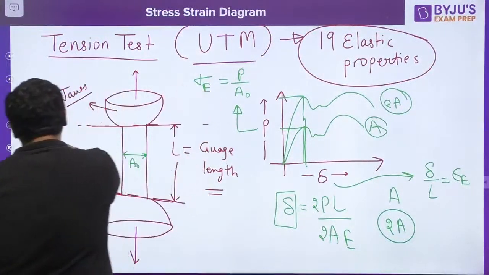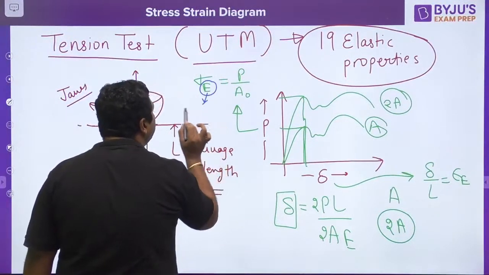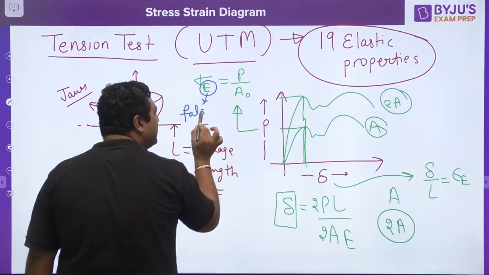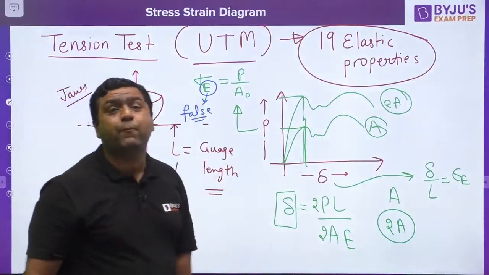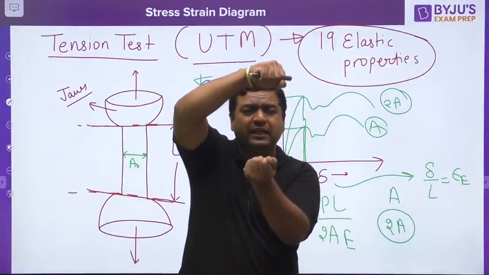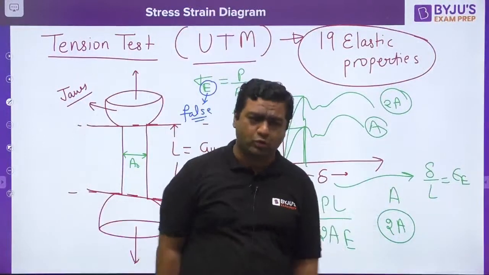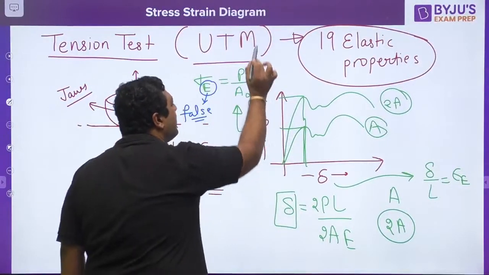But my dear, this word engineering is very important here. This word engineering has a meaning that is false. Why is it false? Because when you take this stress P upon A naught, you very well know that when you apply the forces, area will be reducing and length will be increasing throughout. But you are taking the stress to be P over the original area of cross section.